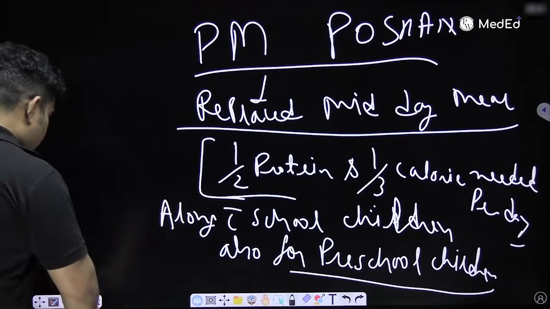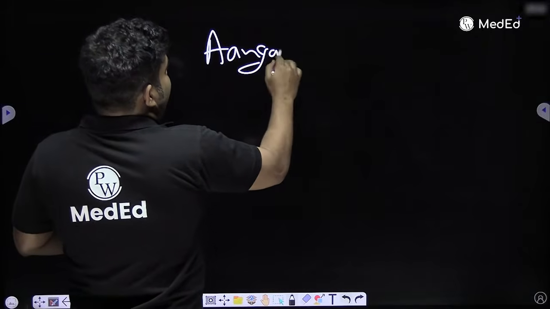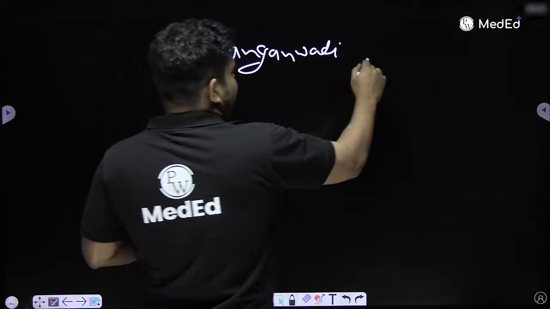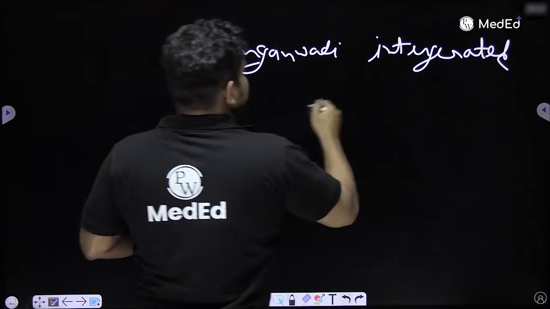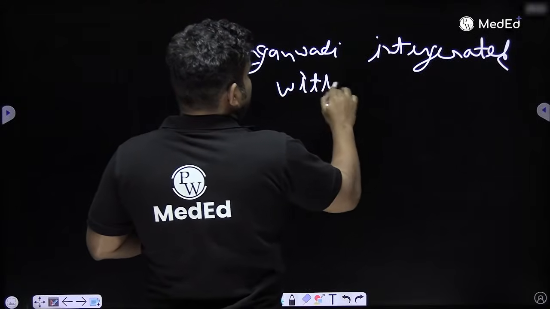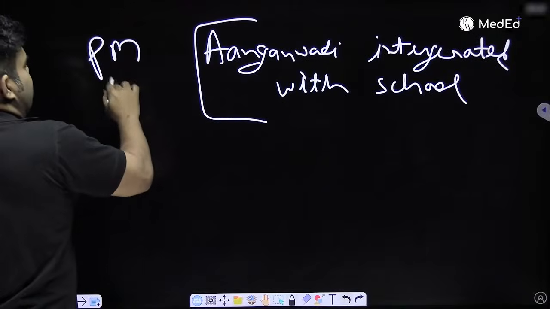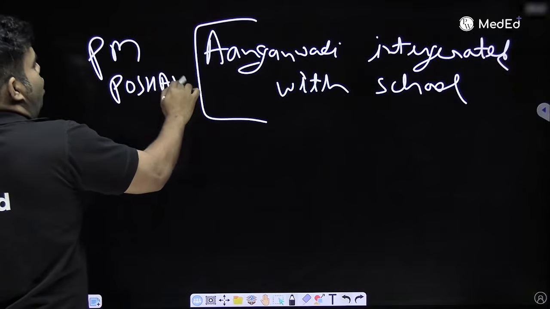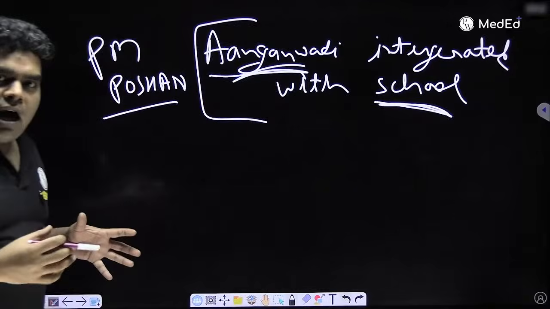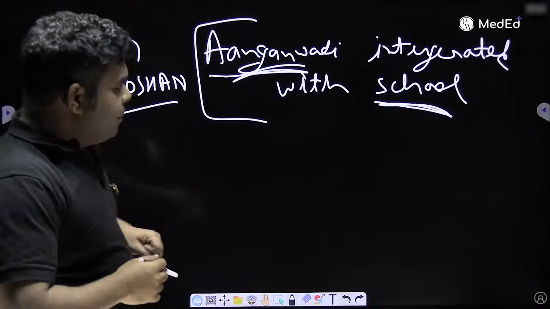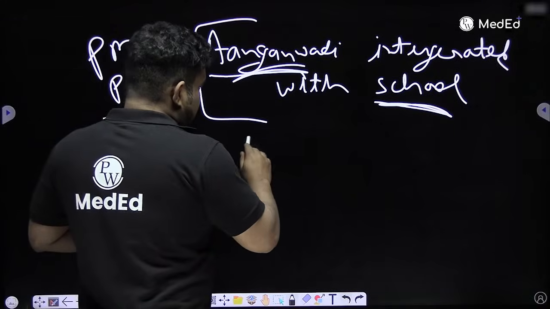The reason is that under a new program, the government said all Anganwadis have to be integrated with schools. Anganwadi is integrated with school under a new government initiative. That's why PM Poshan gives food not only for school children, but also for Anganwadi children now. They are mixing this.